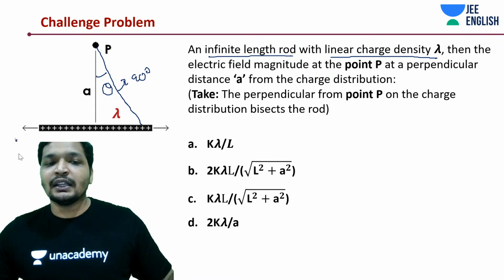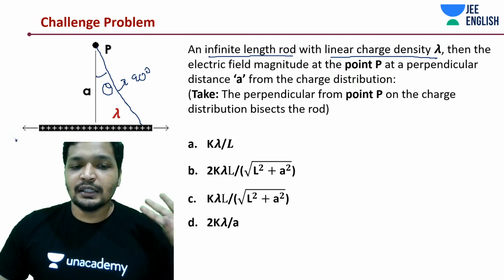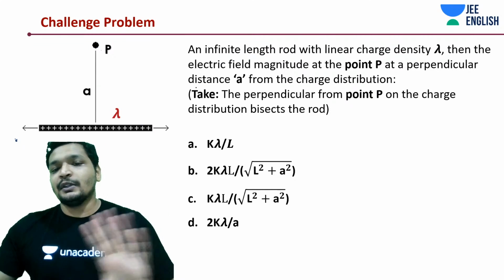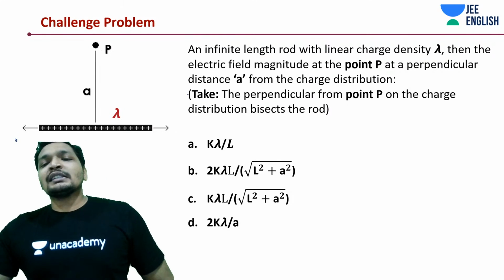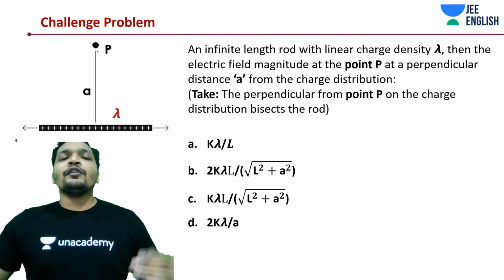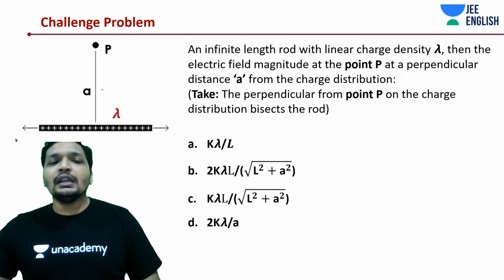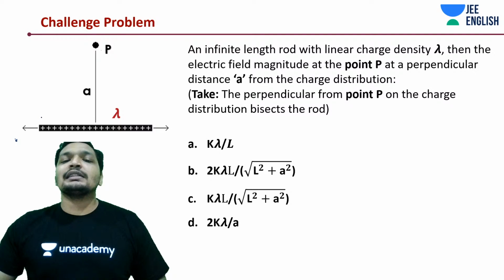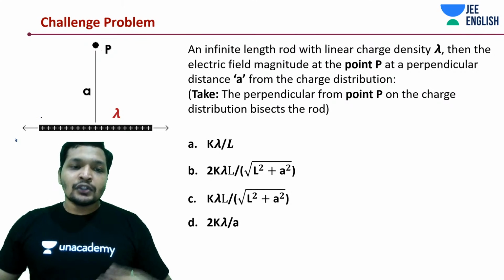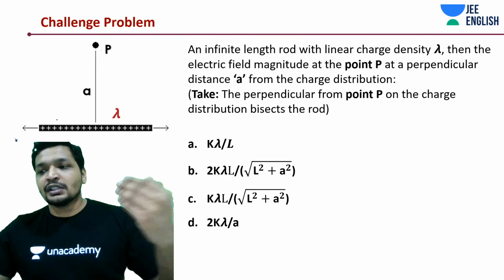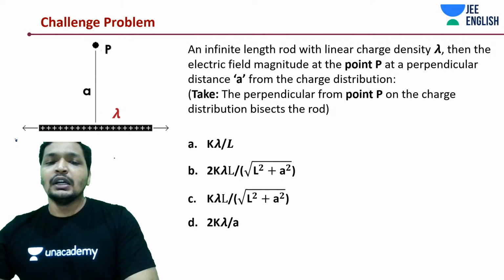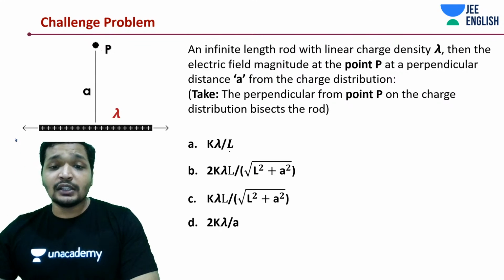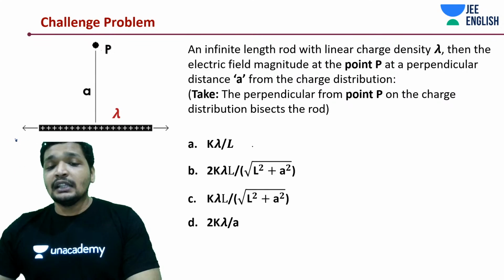But wasn't that time taking? Trust me, it was totally time taking. Now what I'm saying is, let's not do all of this. If I want to find the electric field at point P, I'll simply draw a Gaussian surface around it. With this, your entire concept around the Gaussian surface will also become clear. If you already know the answer, just type it in the chat box. If not, I'll take you to the solution.